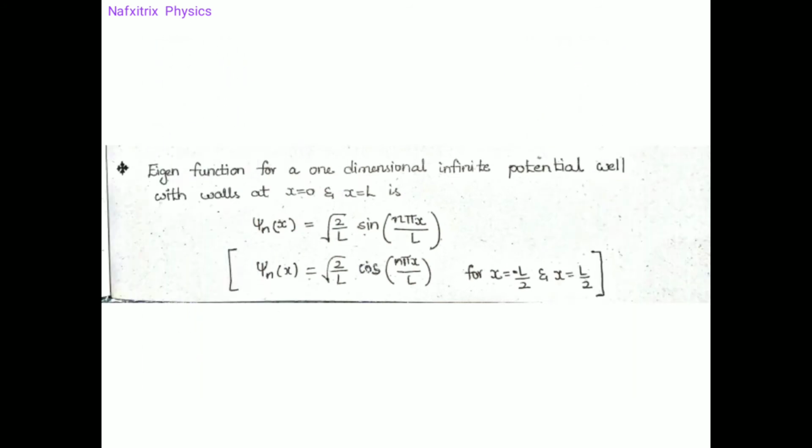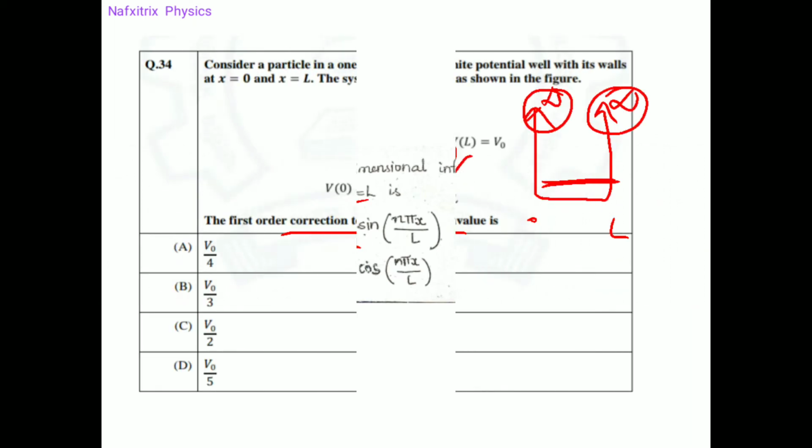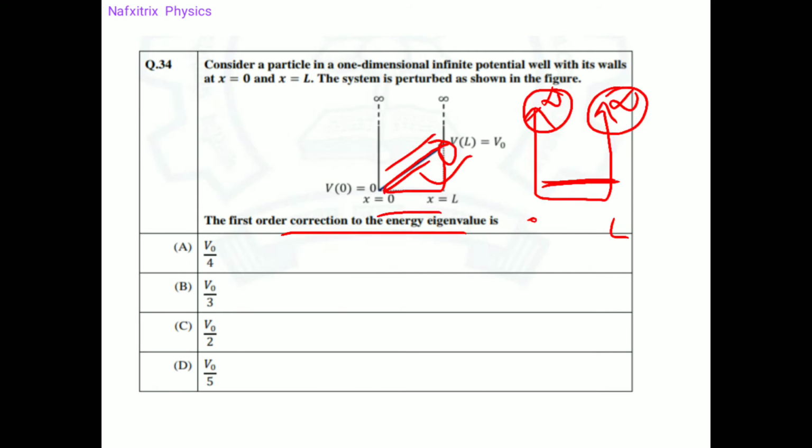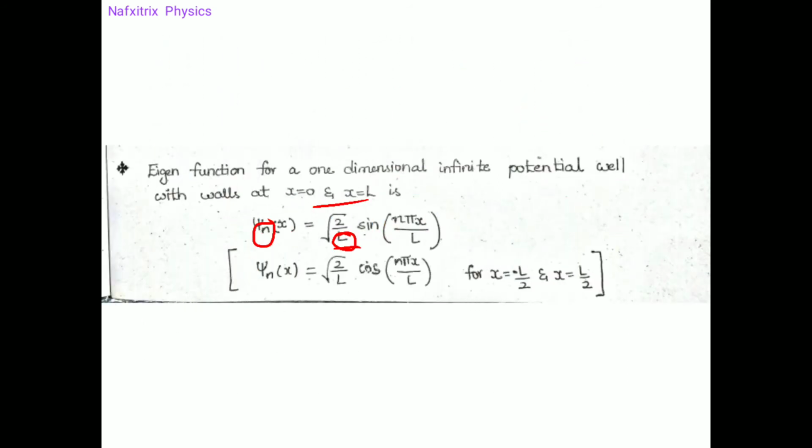The eigenfunction for a one-dimensional infinite potential well with walls at x equals 0 and x equals L, in general, for the nth energy level, nth state, is psi n of x equals root 2 by L, where L is the length of the well from 0 to L, times sine n pi x by L.